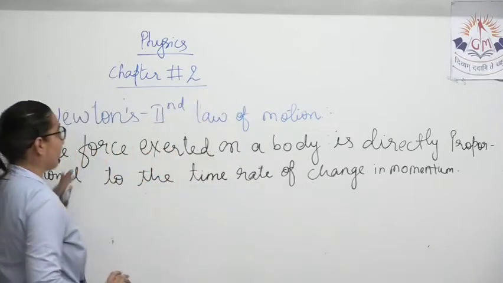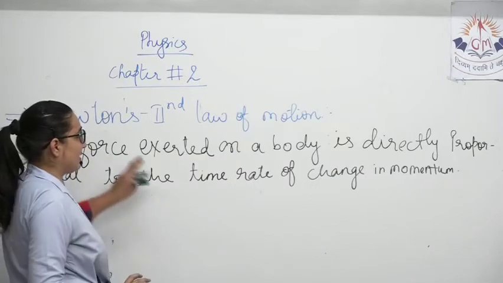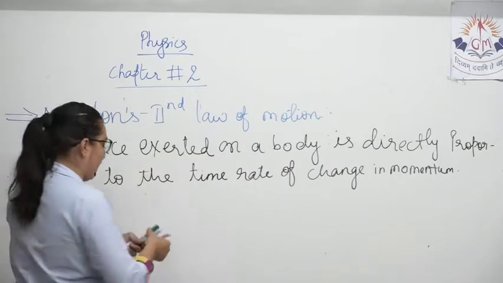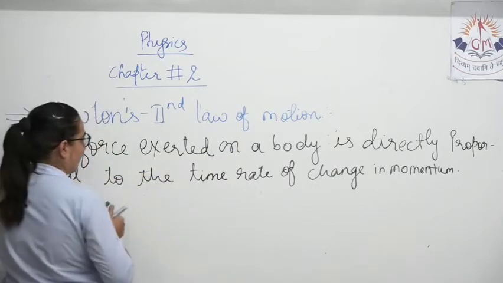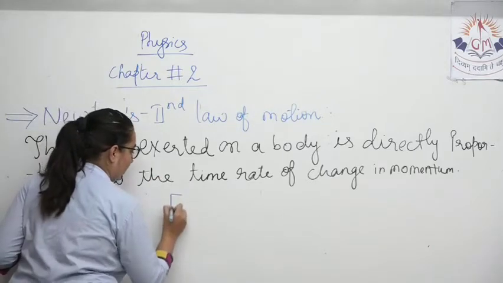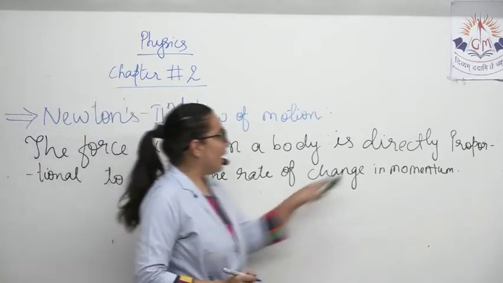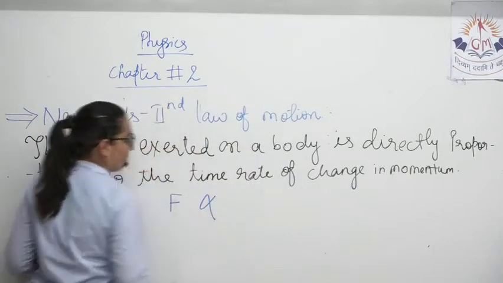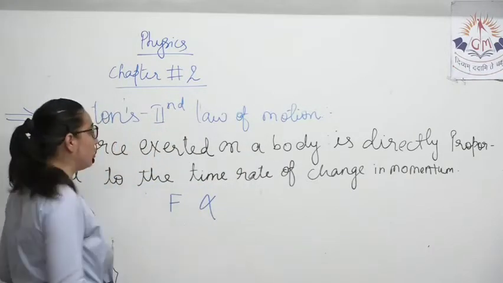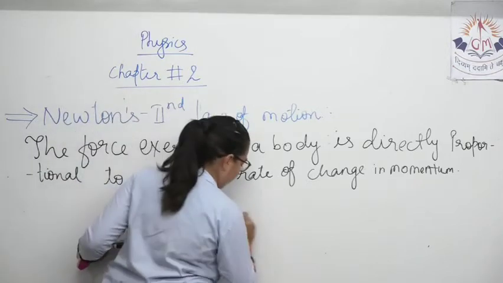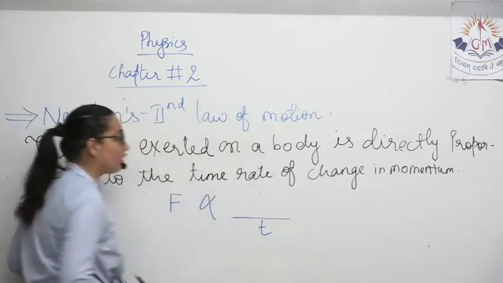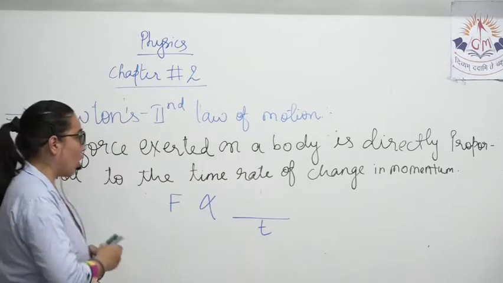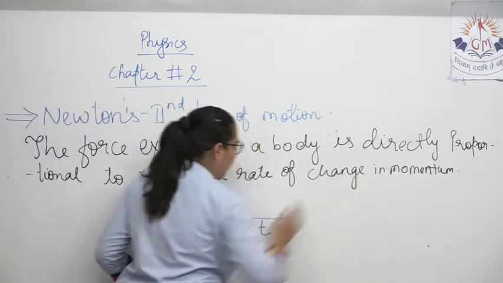So over here, force is exerted on a body. That means F is directly proportional to the time rate of change in momentum.